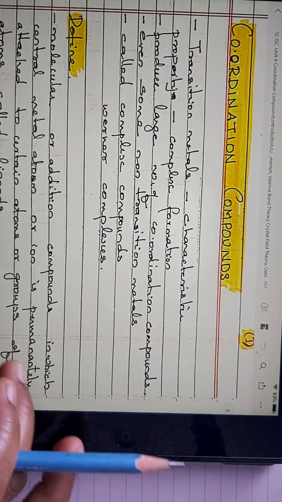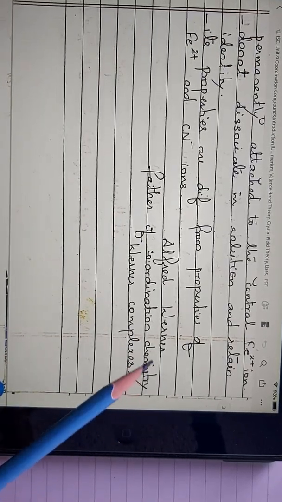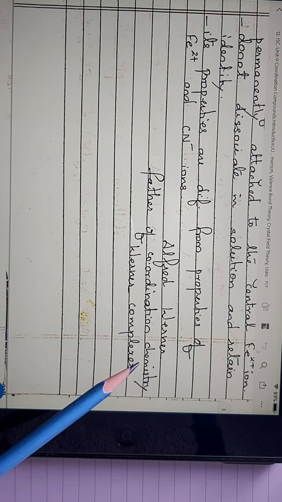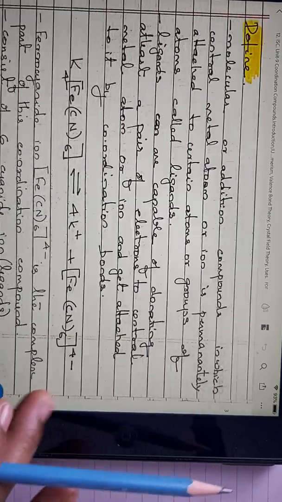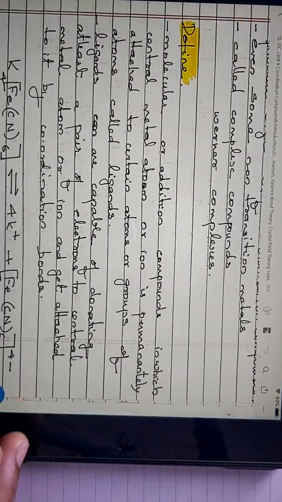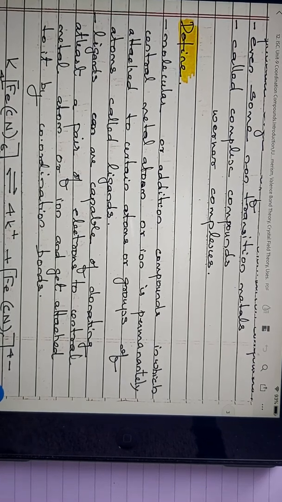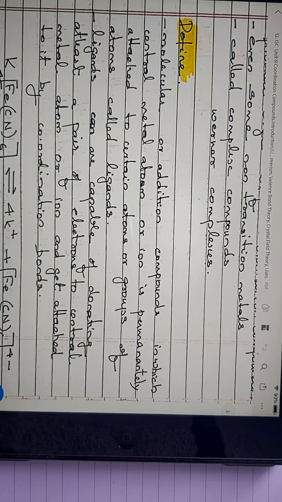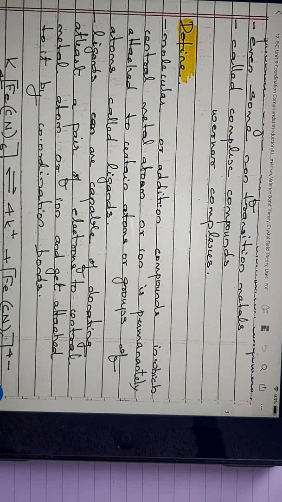Now the basic details about these compounds were first learned thoroughly in a very systematic way by the scientist Alfred Werner. So he is named as the father of coordination chemistry, and these compounds are specifically named as Werner complexes. So that's about certain basic concepts. Now we'll try to understand what these compounds are. They are molecular. They have a stable neutral molecular structure, or we can just say they are formed by the addition of two radicals, one electropositive and one electronegative. So we can call them addition compounds.